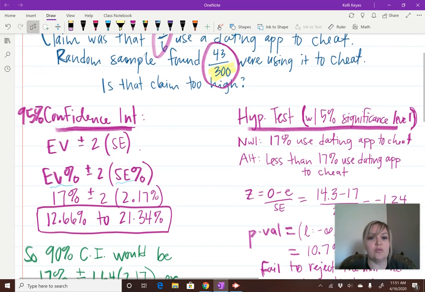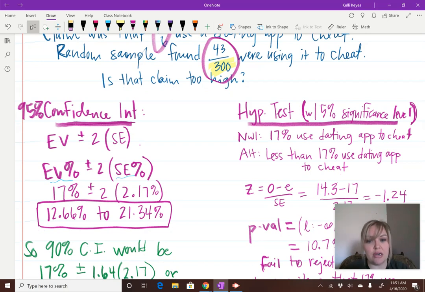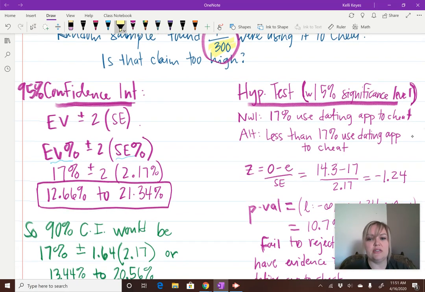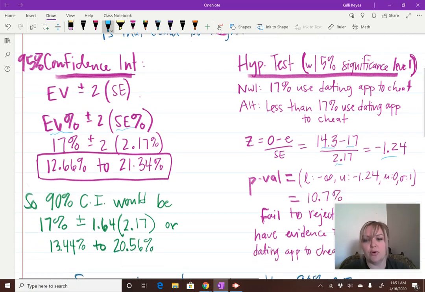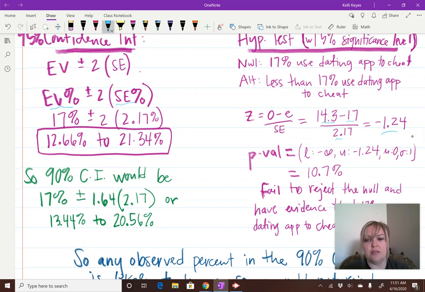And the question was, is that too high? So the alternative would be less than 17% use it to cheat. Okay. So then remember the z-score is observed minus expected divided by SE. So again, since we're dealing with percentages, observed percent minus expected percent divided by SE percent. Now the z-score, I got like negative 1.24. Then you plug that in to find the p-value.